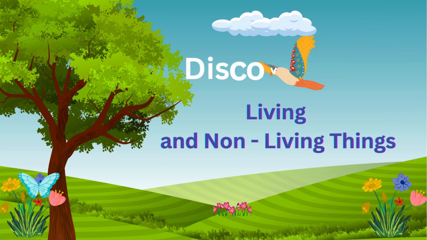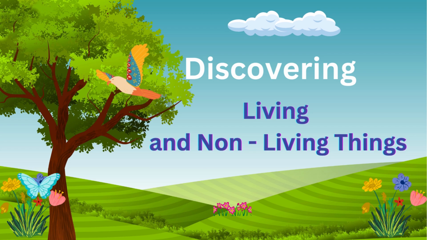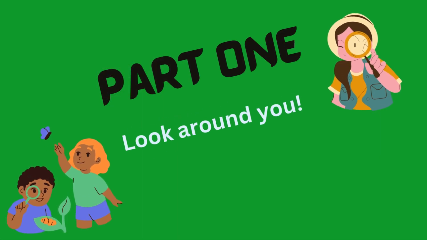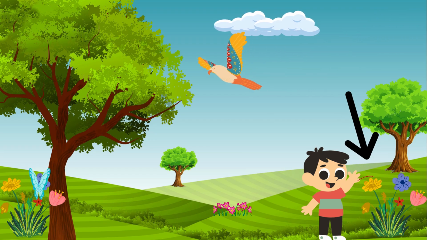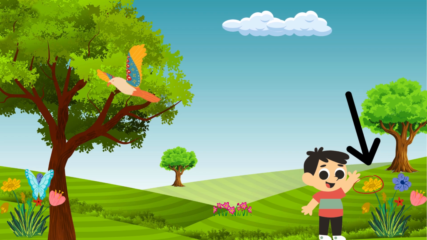Hi friends, today I'm going on an adventure to learn about living and non-living things. Let's explore together. Look, here's a flower. Flowers are living things because they grow, need sunlight and water, and can make seeds to grow new flowers.